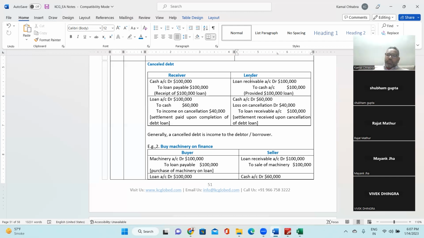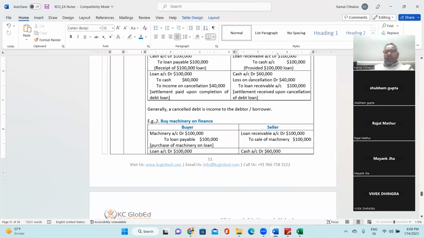Second scenario, let's take another example. Here, let's assume Shubham has a business of selling JCB machines and Sachin wants a JCB machine. So Sachin comes to Shubham and says, give me this JCB machine for, let's assume, $100,000. And Shubham is ready to give that machine to Sachin at $100,000, right?